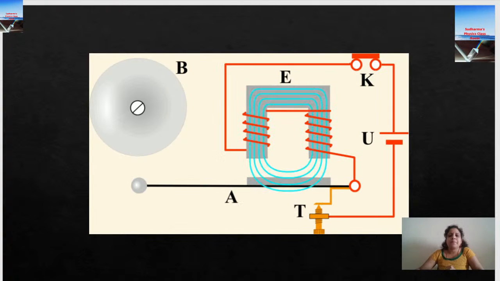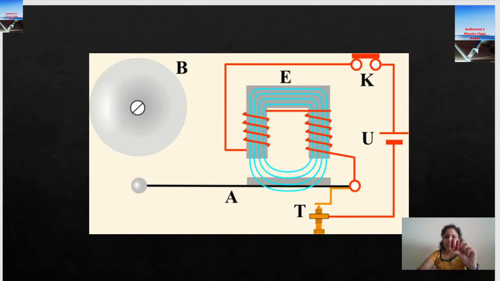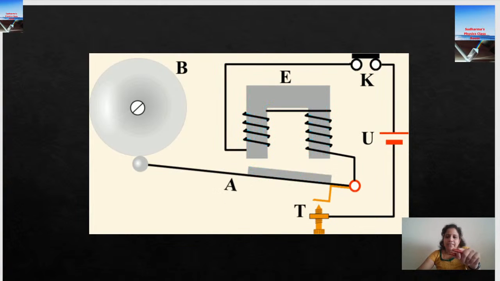There is a U-shaped magnet, a horseshoe magnet. But it's not the horseshoe magnet I have shown you. The horseshoe magnet I have is a permanent magnet. I cannot change its strength. It cannot lose its magnetism. If I throw it, if I break it, whatever I do, it will have its magnetism inside. Maybe the strength may decrease. I don't have any control over this.